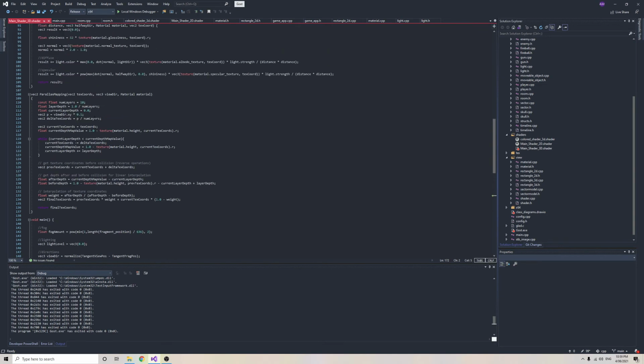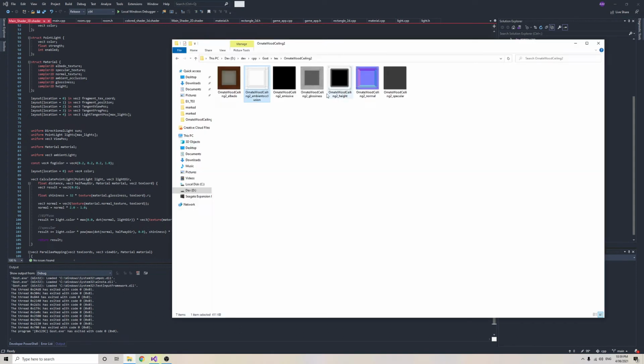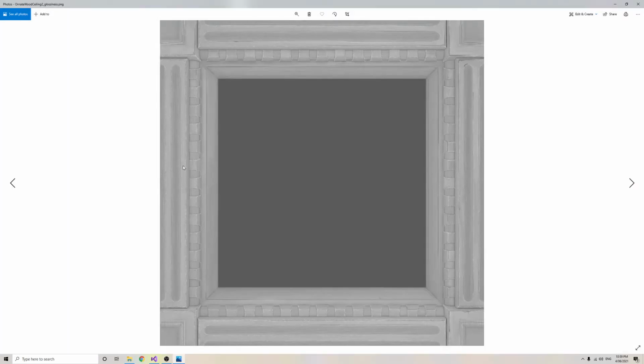Okay, so what else do we have? Well, we've got glossiness and height. So glossiness defines, well, in this case, I took glossiness to define the shininess of a pixel.